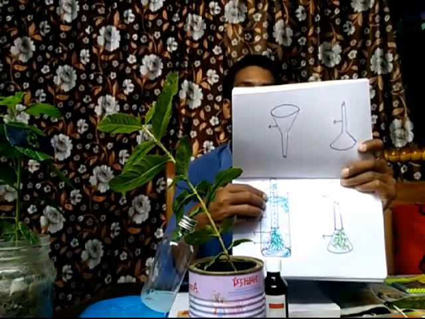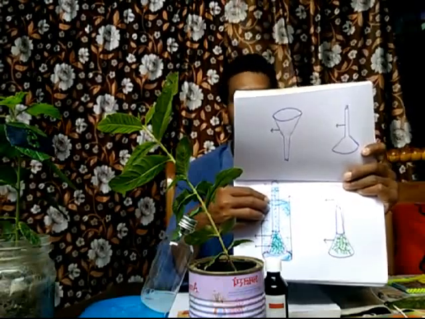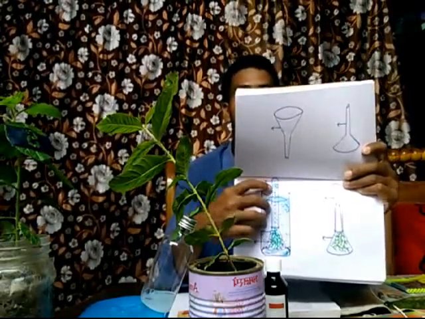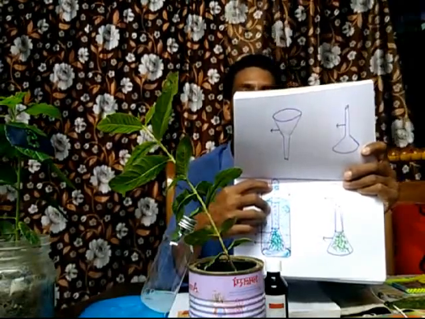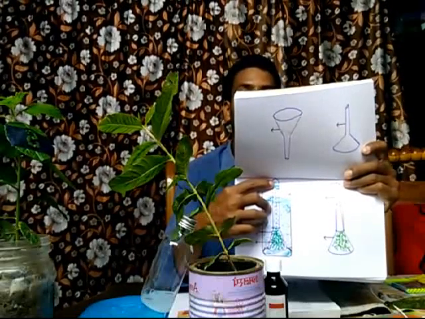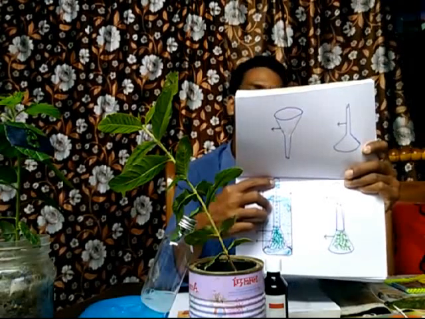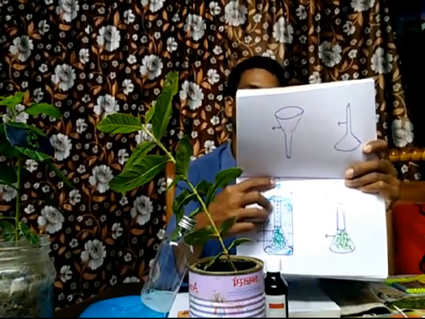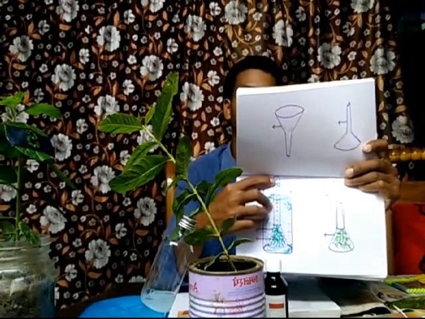Then you can test the air bubbles collected by the test tube by inserting a matchstick. If you insert a glowing matchstick into the test tube, it will burst into flames.